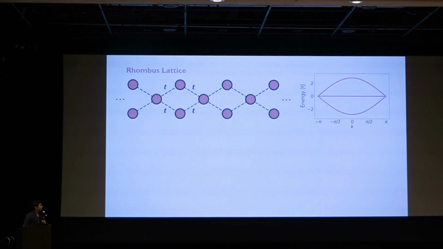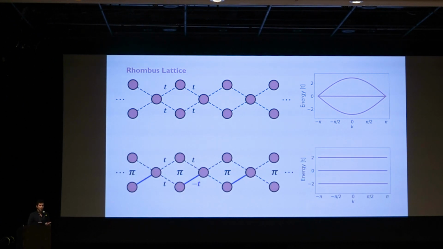One of the reasons why we pick this lattice is because if we introduce a magnetic field in the system, such that you have a gauge field of pi, this means that if you start a particle on this side and go around the loop, you pick up an analog Aharonov-Bohm phase of pi, so you come back on yourself with a negative sign. This is indicated by putting one of these solid terms to be negative. Then all of your bands become flat.